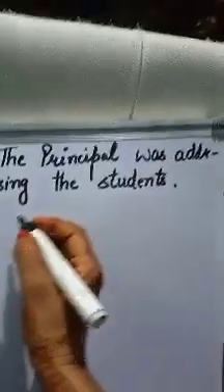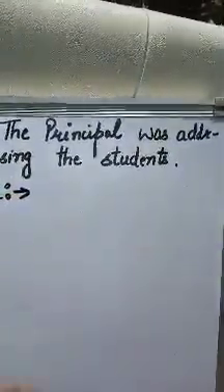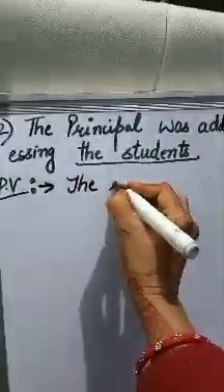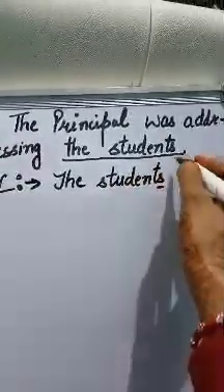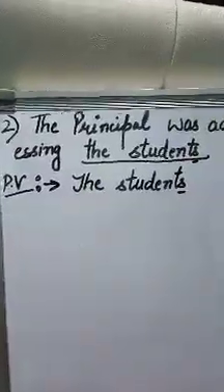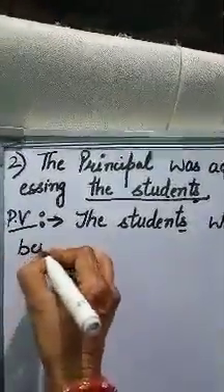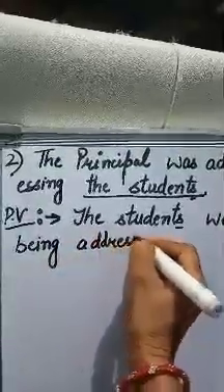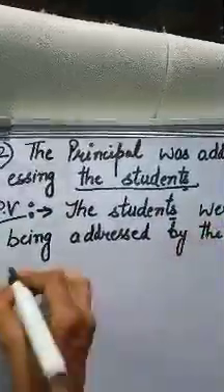तो how you convert in passive voice. First you will write the object. तो object is the students. Now students are plural, so we use were over here. The students were then being addressed by the principal.